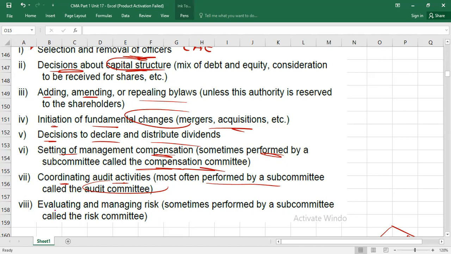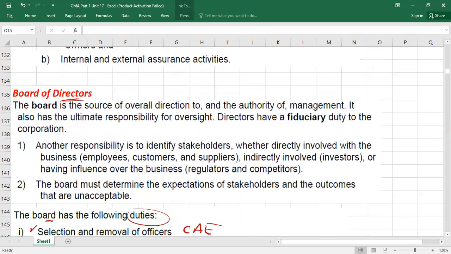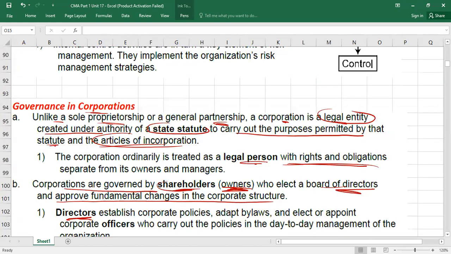Then what? Evaluating and managing what? Risk. I told you risk relevant things are monitored, are handled by what? Subcommittee, which is called what? Risk committee. So generally these are the decisions or the duties of board of directors. Yes, I'm not saying this is the full exhaustive list, but it covers all main points. Clear? So this is what is the board of directors. And then if you remember, again, I'm taking you back to the structure.